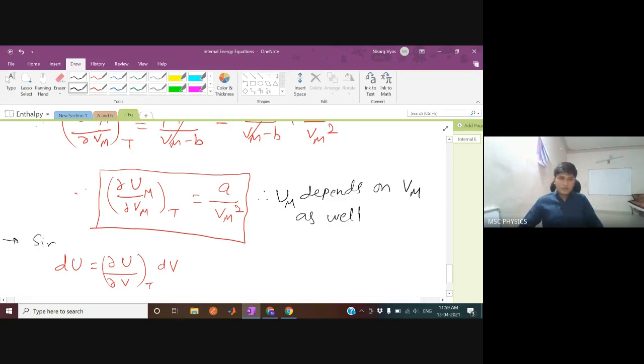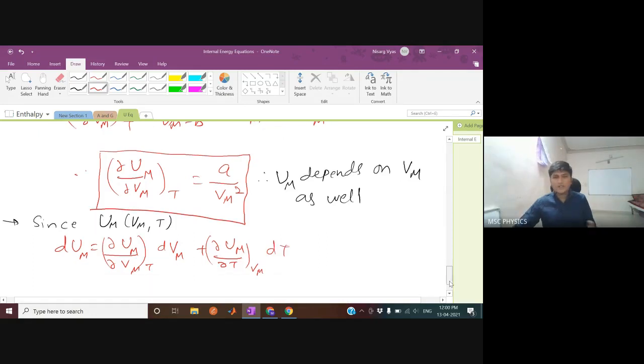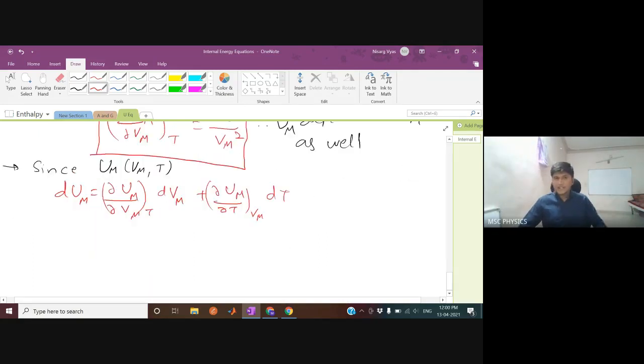So since Um is a function of Vm and T, you can write it like this: dUm equals del Um by del Vm at constant T into dVm, plus del Um by del T at constant Vm into dT. This is the first fundamental principle that we studied, and you know this number from here.